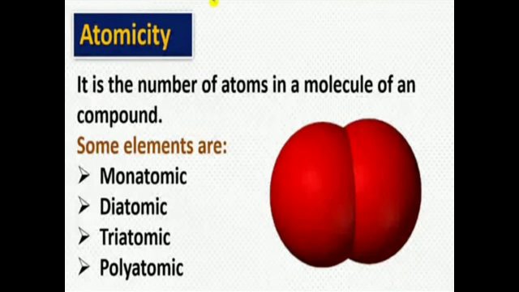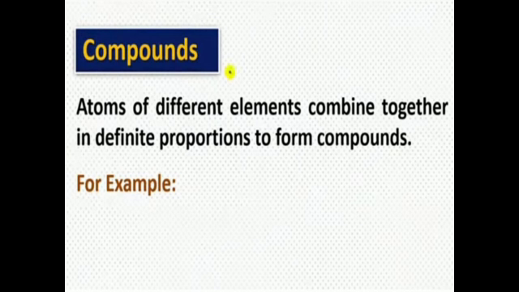Monoatomic means having only one atom in a molecule. Diatomic means having two atoms in a molecule. Triatomic means three atoms in a molecule, and polyatomic means more than three atoms. Now we'll study about compounds.